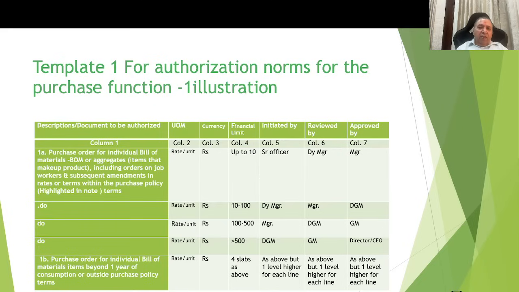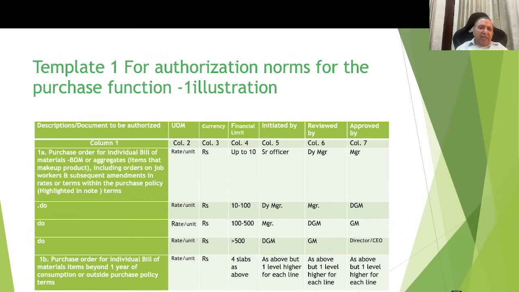And for example, the first row says that the norm is based on the unit of measurement, which is rate per unit, currency is say rupees, financial limit is say up to rupees 10 per unit of an item, initiated by say senior officer, reviewed by deputy manager, approved by a manager. So here I am proposing a 3-level final approval process: initiated by, reviewed by, and approved by.